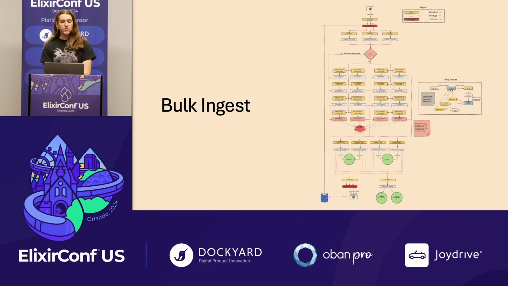So our pipeline starts when a user clicks a button to send a message. We want to make sure that this message gets into our database up front. Our legacy system did this too, but it did them one at a time. Now we bulk ingest them in batches through Broadway. One of the goals of the system was to lessen the load on our database by batching and inserting a whole bunch at one time. That helps us out. We have a monolith, we have one database, and we'd like to keep it that way as long as possible.